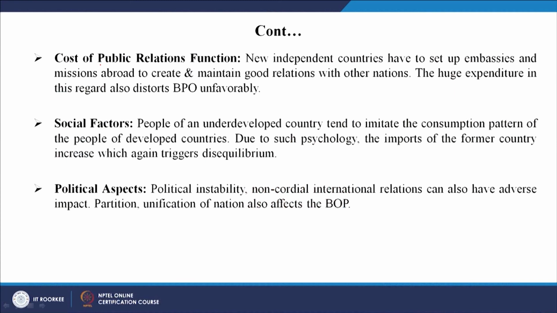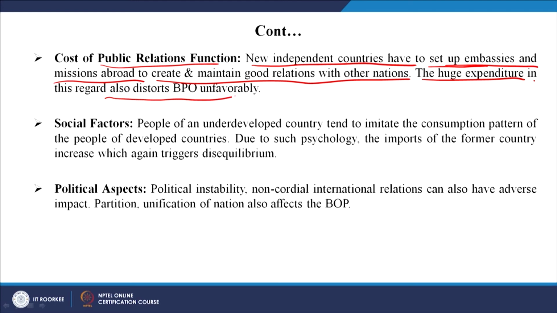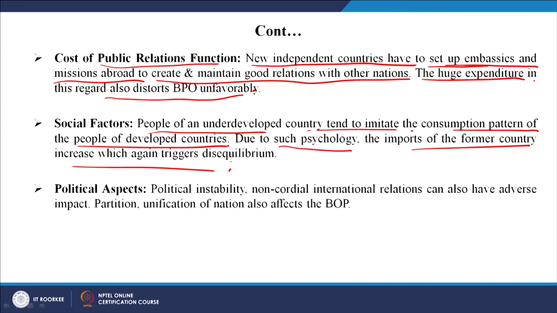The next point is the cost of public relations function. Now, what it says? New independent countries have to set up embassies and missions abroad to create and maintain good relationship with other nations. This is a huge expenditure, and this also distorts the BOP unfavorably. Then social factors. People of an underdeveloped country tend to imitate the consumption pattern of the people of developed countries. So, due to such psychology, the imports of the foreign country increases, which again triggers disequilibrium.